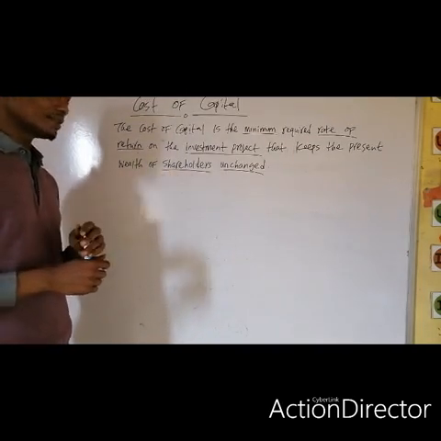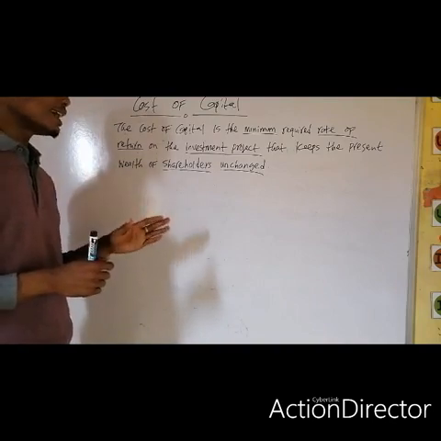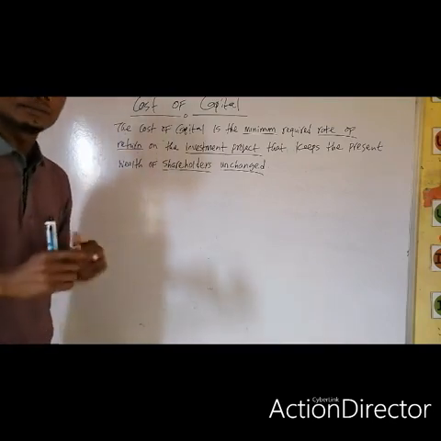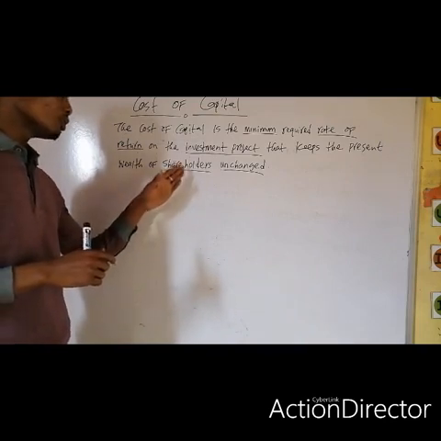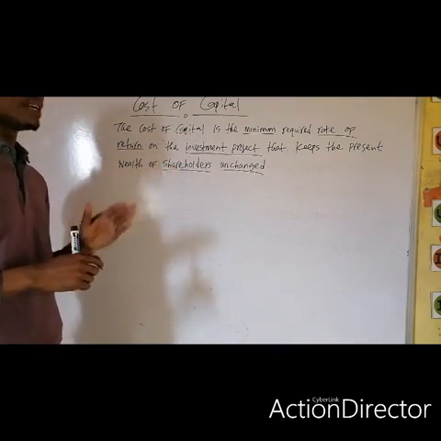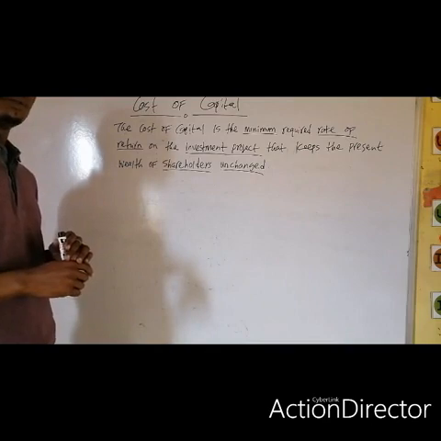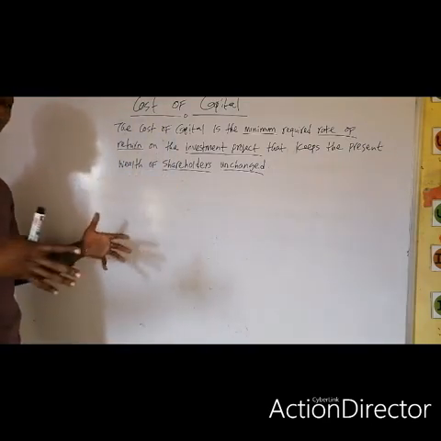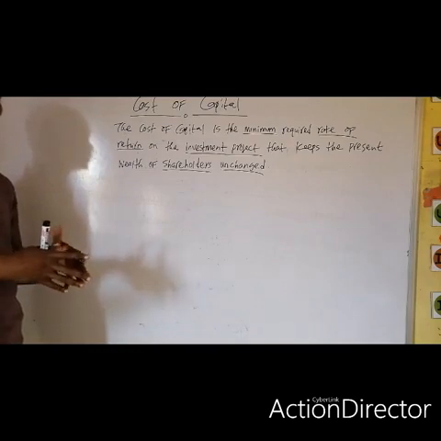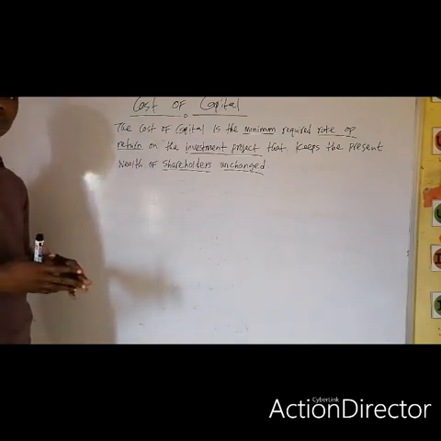Who are the shareholders? Shareholders are the owners of the company. Let me explain more on shareholders under this topic as well. The shareholders are the owners of the company who pool their resources together for the growth of the organization.